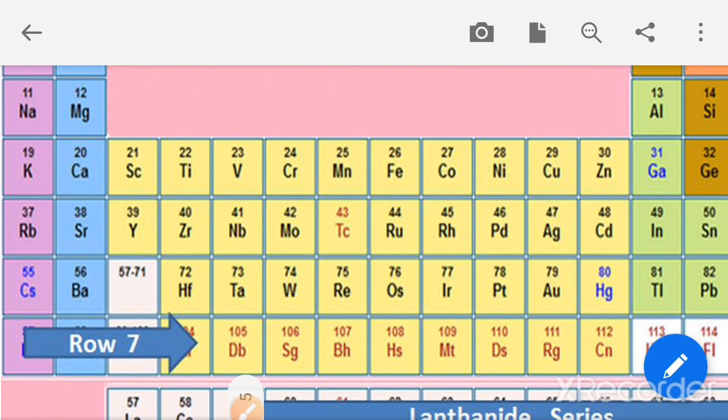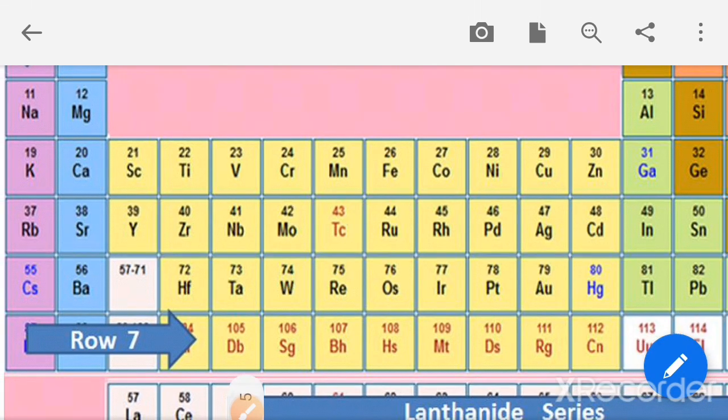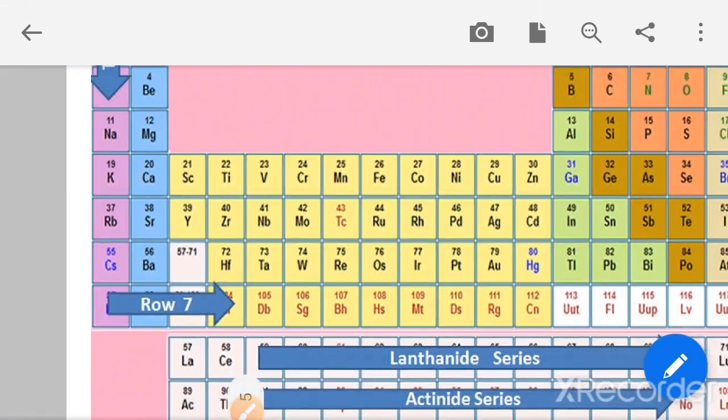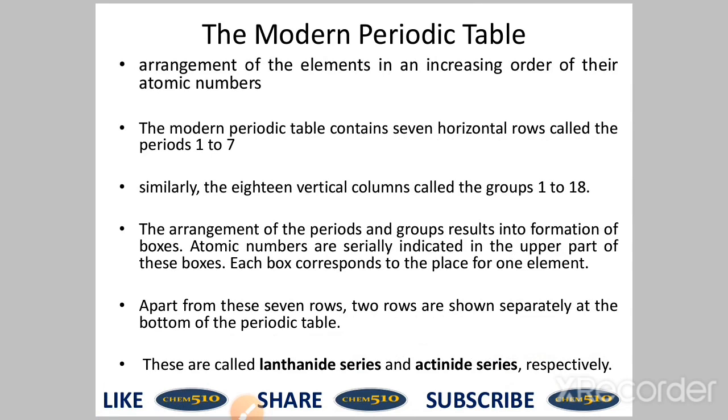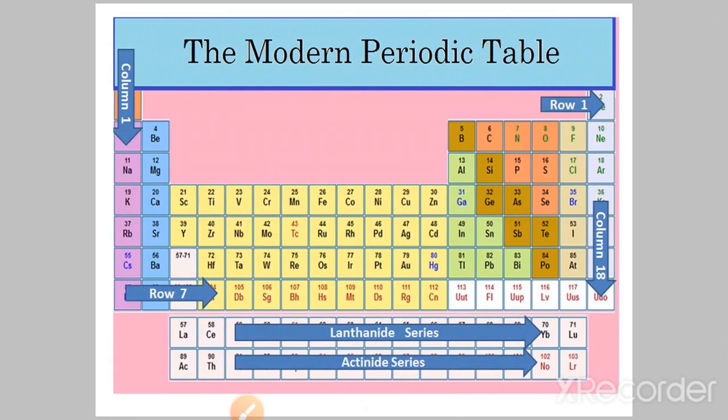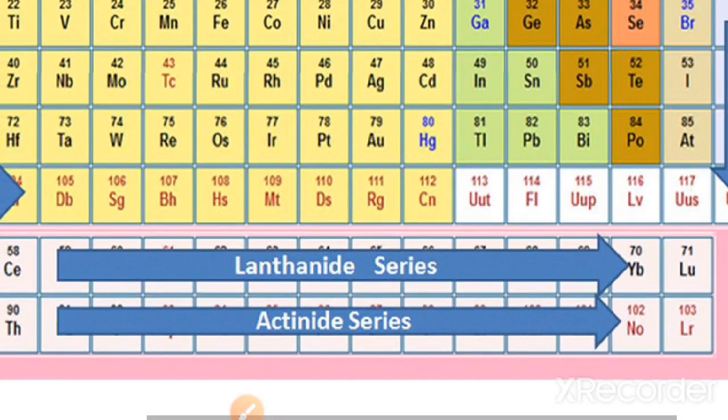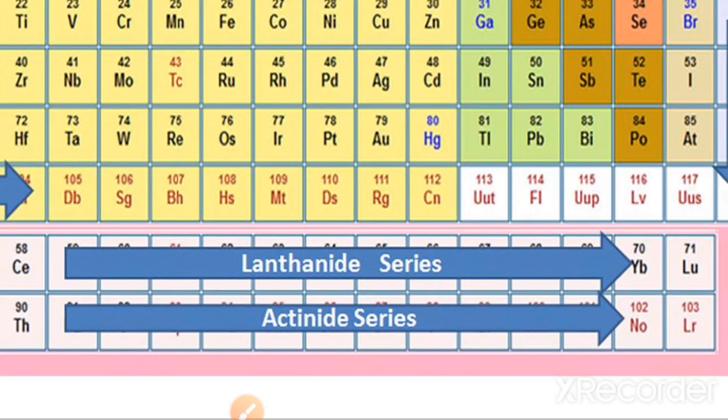So here 21, 23, 24, 25, these are the atomic numbers of elements in increasing order. Apart from these 7 rows, 2 rows are shown separately at the bottom of the periodic table. These are called the lanthanide and actinide series respectively.